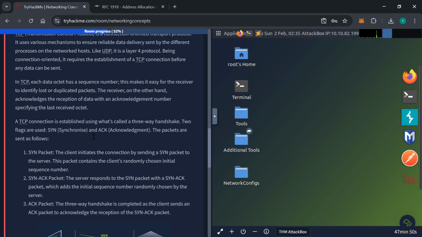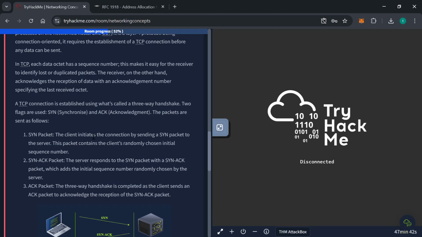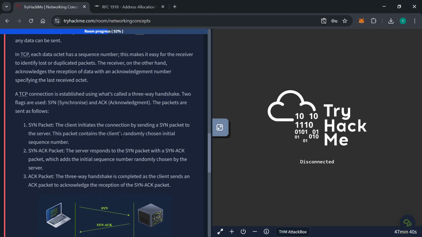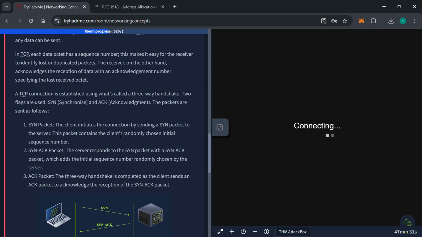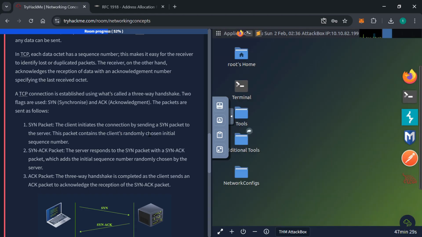Two flags are used, which are the SYN and the ACK. SYN as in synchronize and ACK as in acknowledgement. And the packets are sent as follows. The SYN packet: the client will initiate the connection by sending a SYN packet to the server. This packet contains the client's randomly chosen initial sequence number.